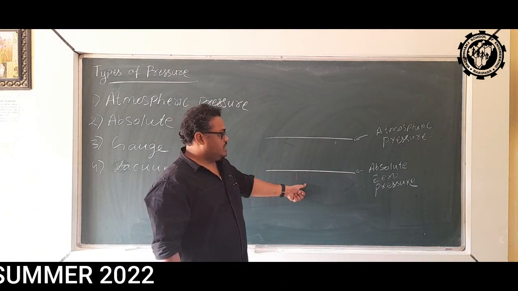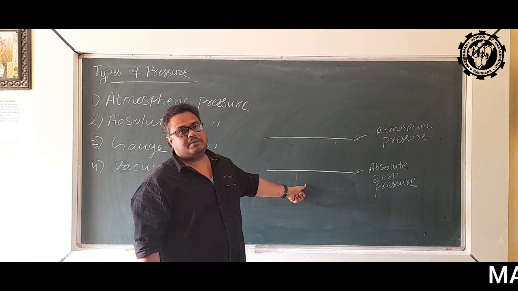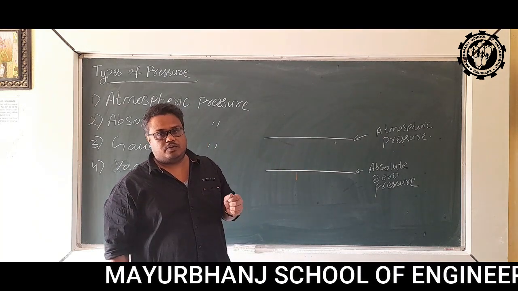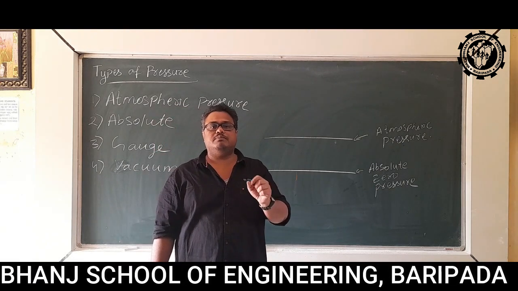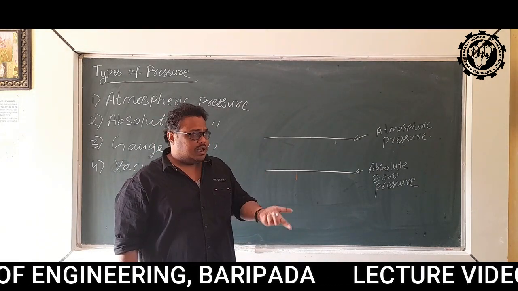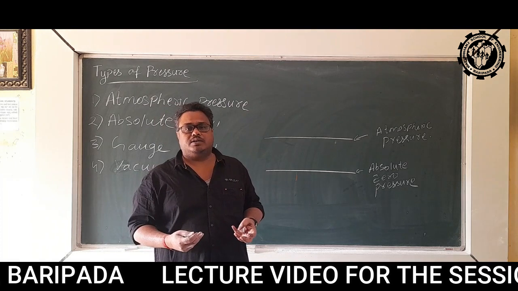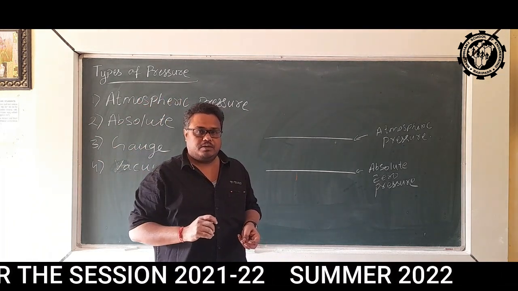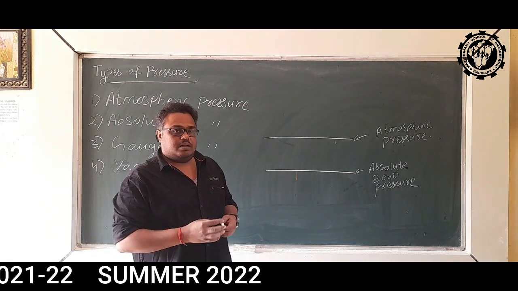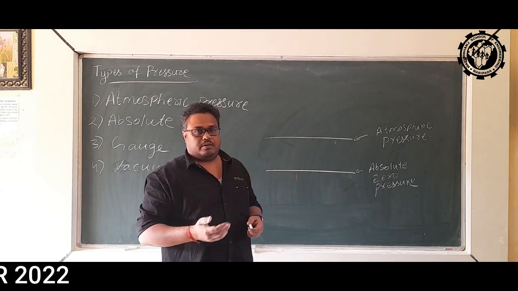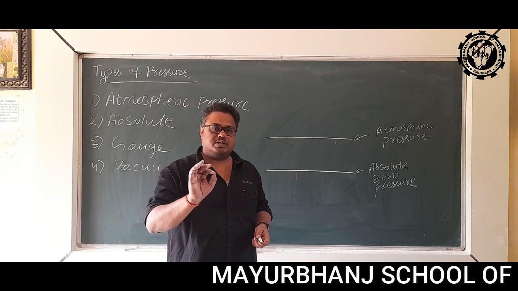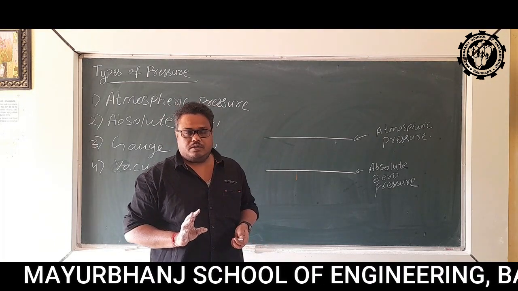Both these lines can be treated as datum lines or reference lines. Whenever we measure something, we always measure it with respect to some kind of reference. Like suppose I measure my height and I am standing on the first floor of a building. If I take the sole of my feet as reference, then my height will be something like 5'6" or 5'7".